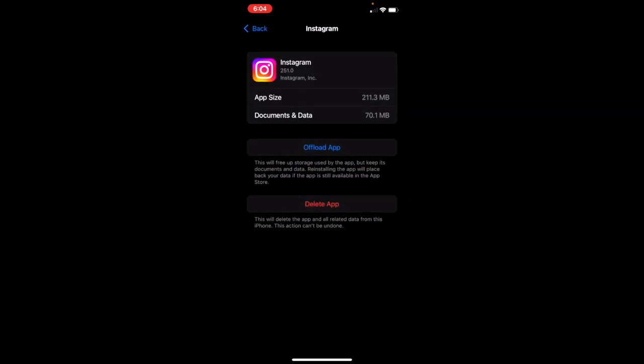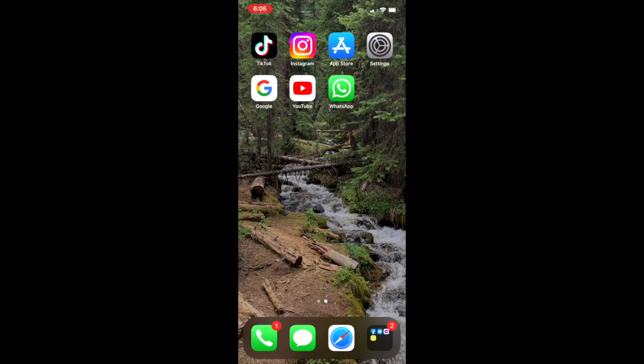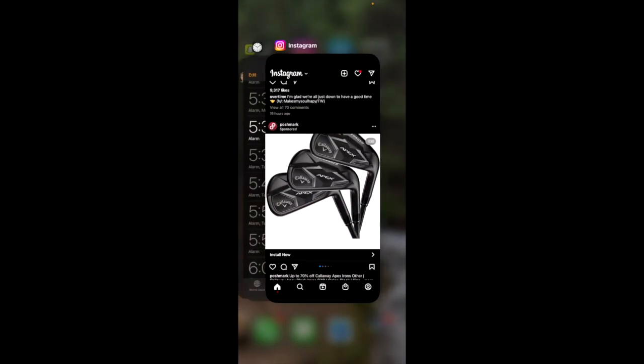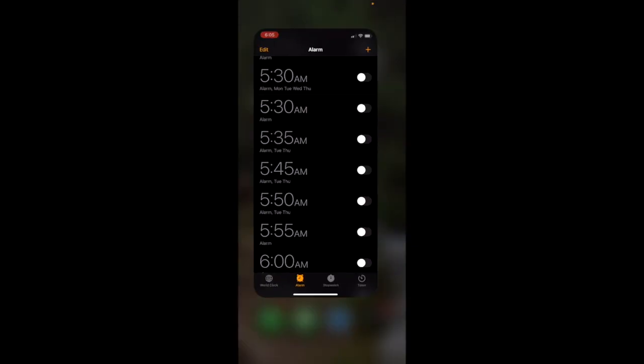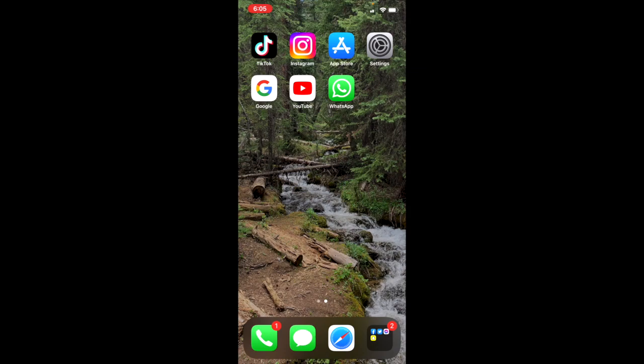All this will do is free up storage used by the app, but keep its documents and data. Then you need to reinstall it, so all your data would still be there, but this kind of just refreshes the app. Once you're done with this, you just want to hop back out of here, refresh Instagram, and then that would be it. So I hope this video did help you.